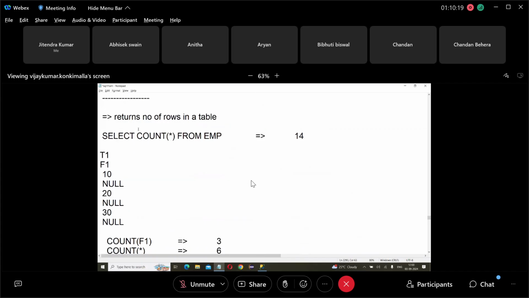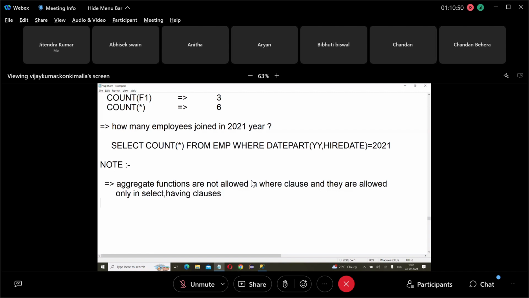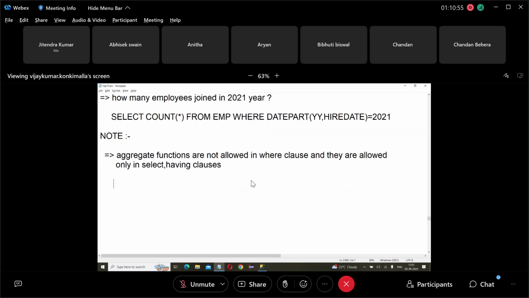So that's all. What are these functions? These functions are called aggregate functions. But here, one rule is that aggregate functions are not allowed in the where clause. They're allowed only in the select and having clauses. Not allowed in where clause, they're allowed in only 2 clauses, select and having. That means this query is not allowed.